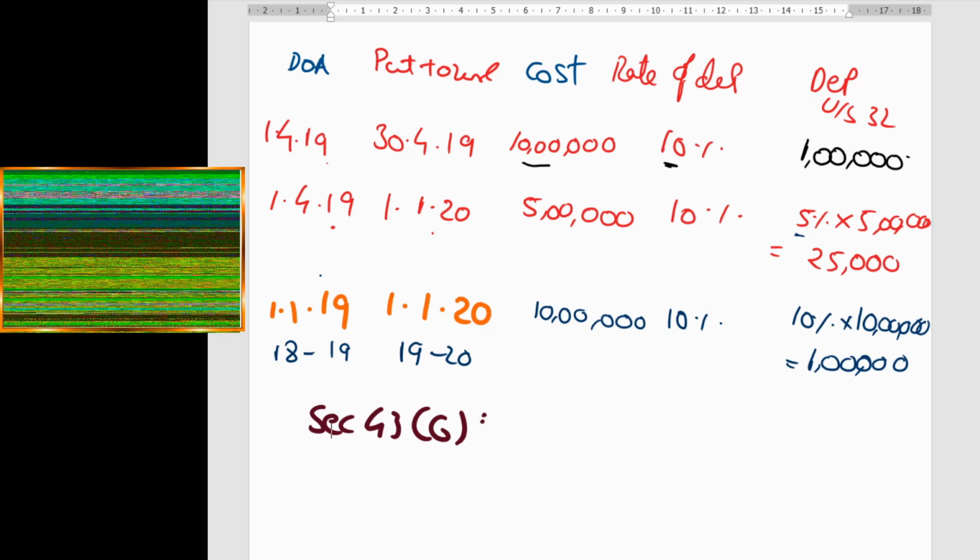What is this? Section 43 subsection 6 speaks about something called written down value.